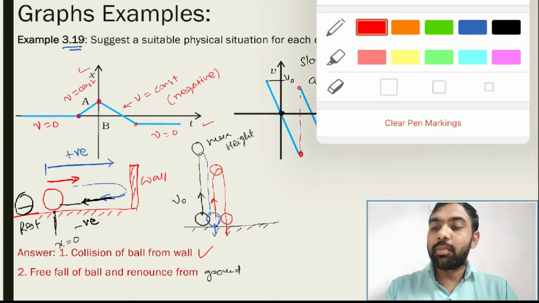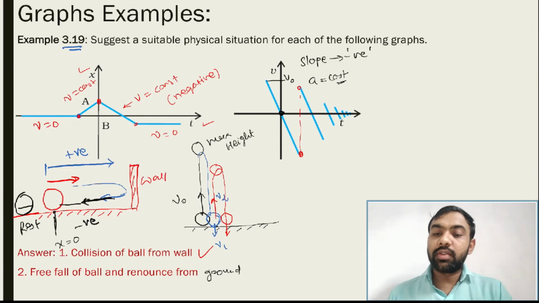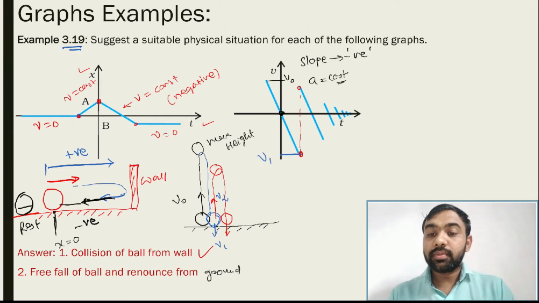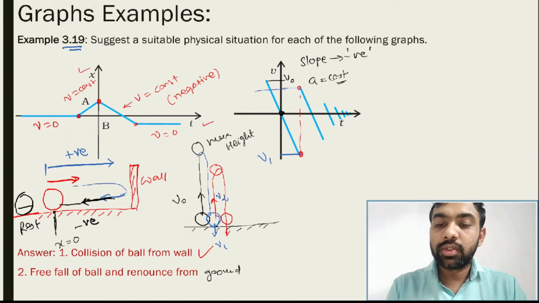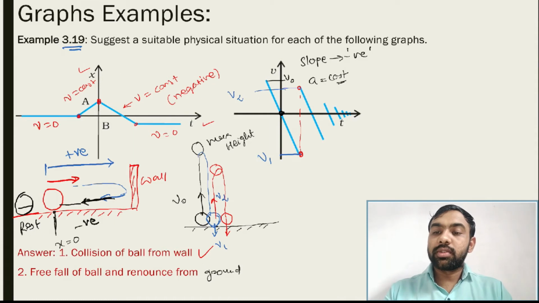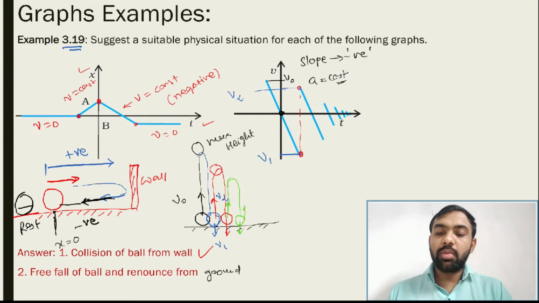Let us give some names for more understanding. Consider this is v1 and this rebounding velocity is v2. Clear? Similarly, again it rebounds, again it moves upward and rebounds like this. So the situation is the same.